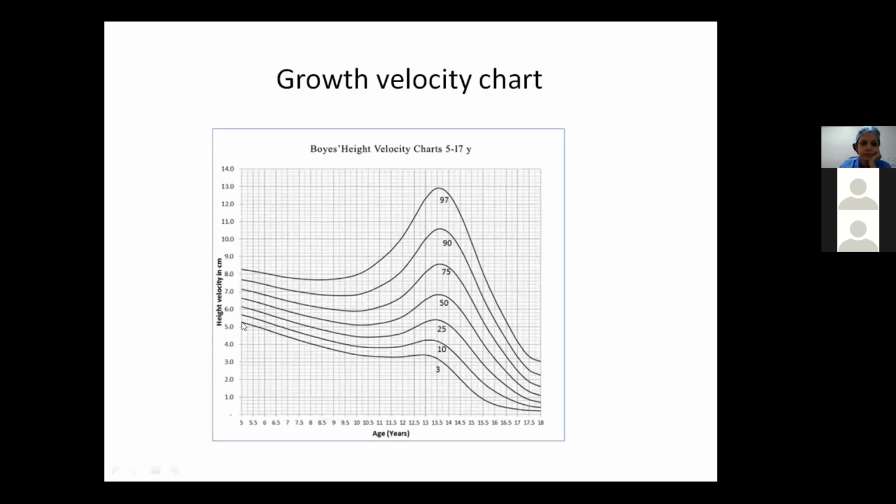So this is just a graph to show the growth velocity chart. They are different for boys and girls, with age on the x-axis and height velocity on the y-axis. So we have to calculate over a minimum of at least 6 months and then plot it.